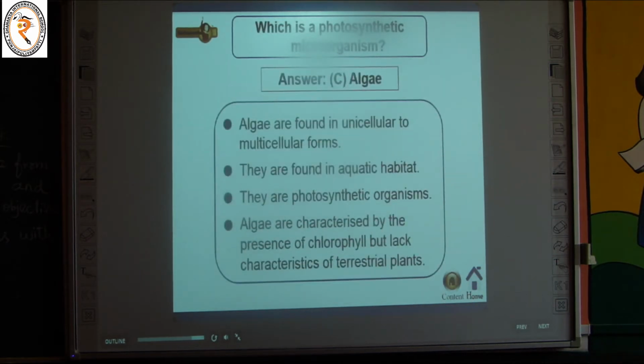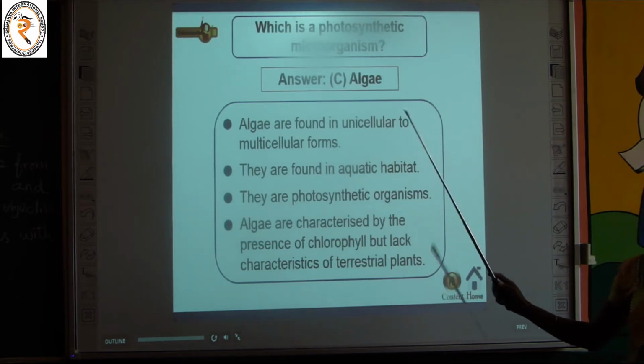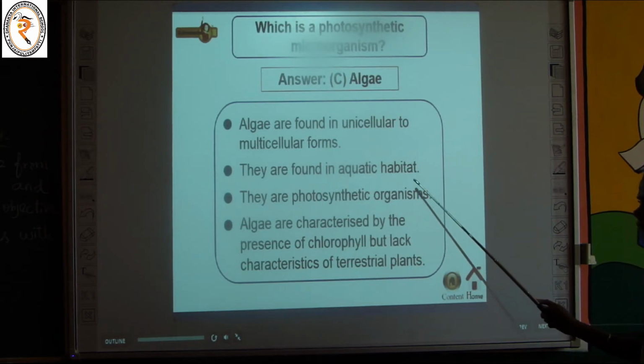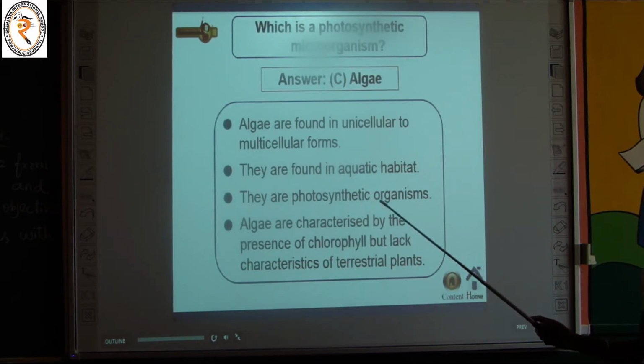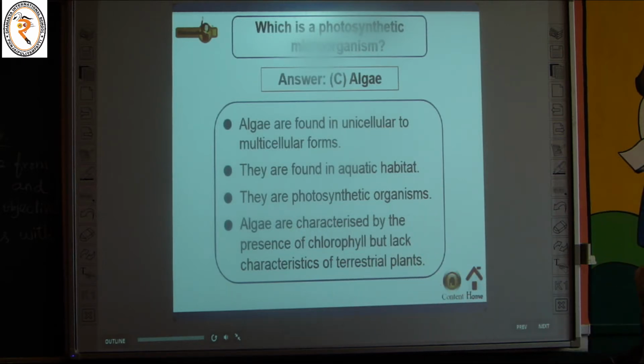Algae are found in unicellular to multicellular forms. They are found in aquatic habitats, that is, aquatic means water. They grow in water. And they are photosynthetic organisms. They have green pigments, so they can make their own food.